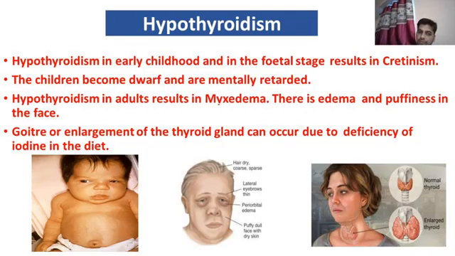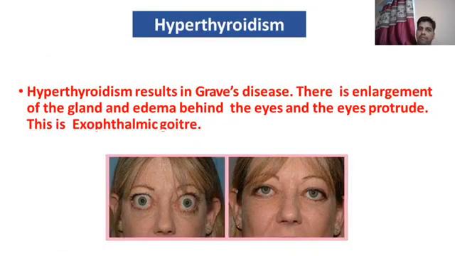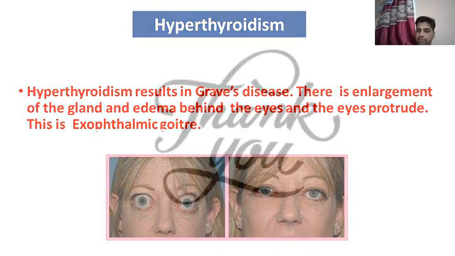And next one is goiter, which is generally associated with the supplementation of iodine in our diet. And one disorder related to hyperthyroidism is Graves' disease.